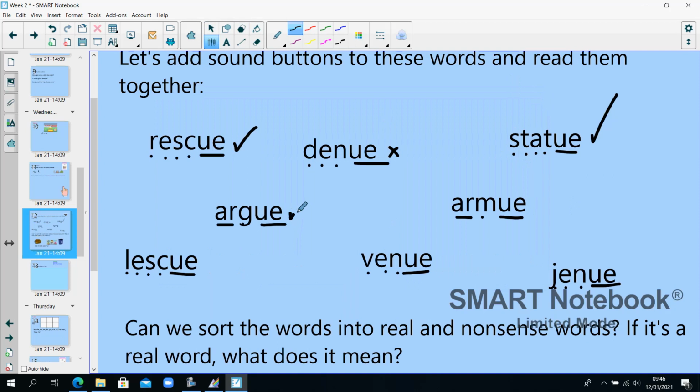Argue is a real word. We might argue with someone else. Armu is a nonsense word. Lescue is a nonsense word. Venue is a real word. A venue is somewhere that something happens. So there might be a venue for a concert. And genu is a nonsense word.